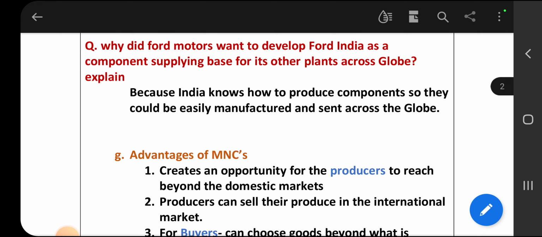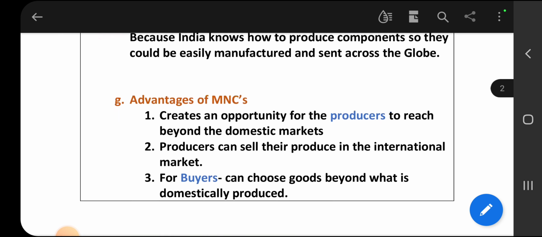Why did it select India to manufacture cars? Simple. Because India knows how to produce components, so they could be easily manufactured and sent across the globe. This is the reason. Okay.